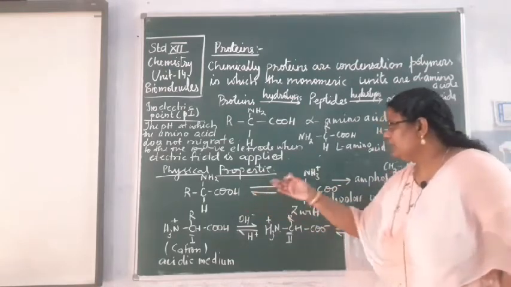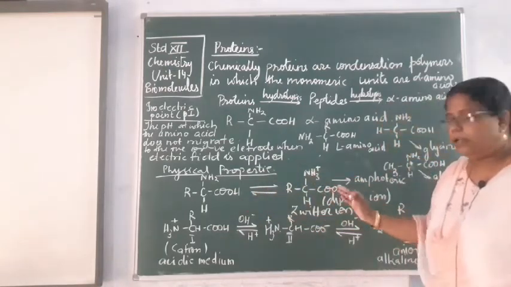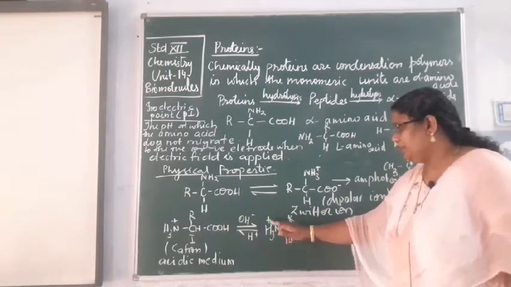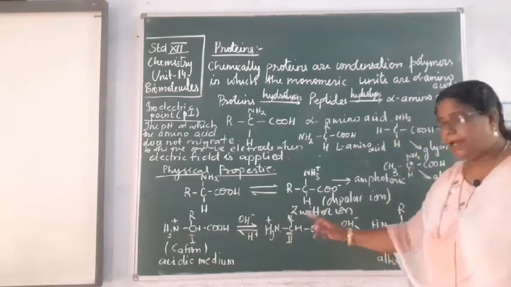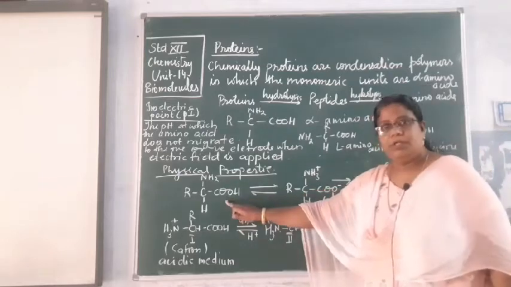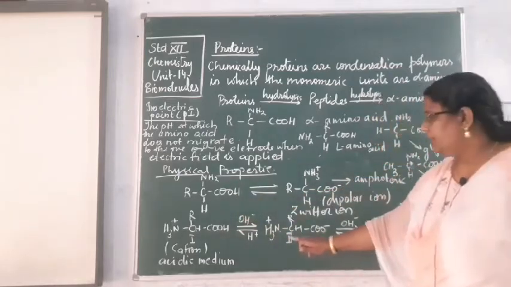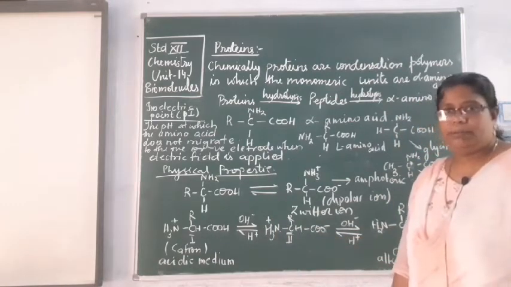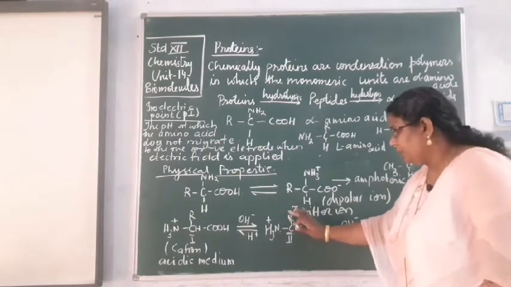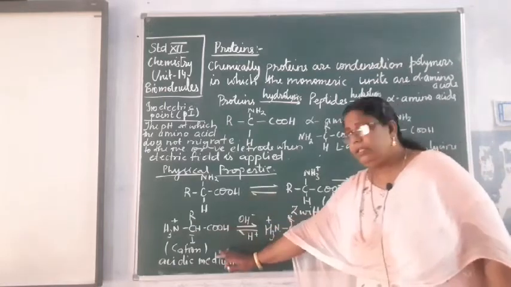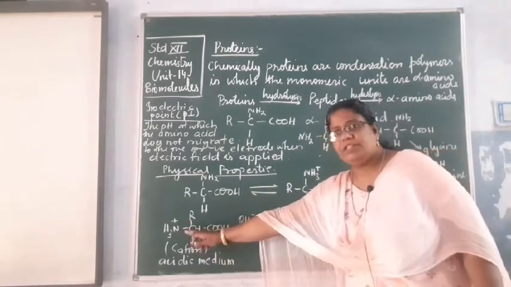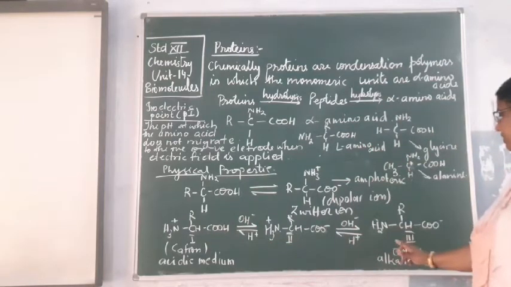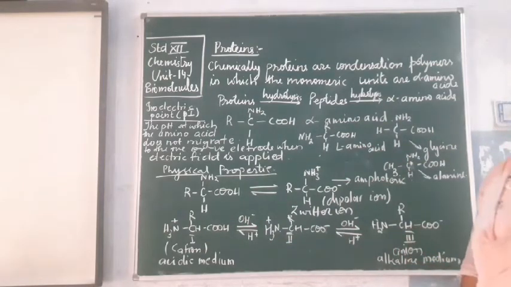The alpha amino acid has the tendency to remain as a dipolar ion, and this dipolar ion has NH3 plus here and COO minus. I have written it in this form, so please correct yourself. Here it should be NH3 plus and here it should be COO minus. And this particular dipolar ion in the acidic medium will have the tendency to remain as a cation, and in the basic medium, it will have the tendency to remain as an anion.